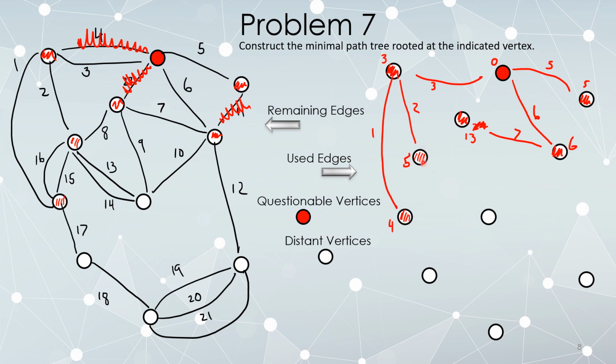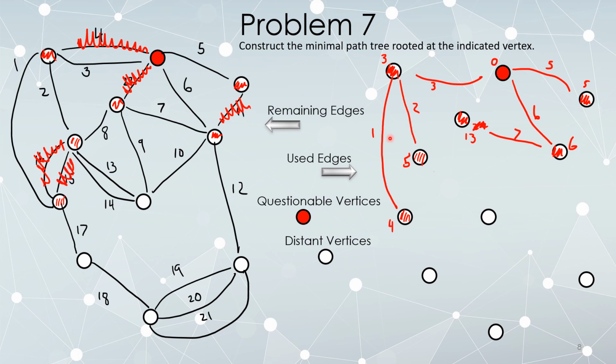All right. Now let's look at these two edges here, because I'm pretty confident I'm not going to want to use them. So let's try to introduce the 16. 5 plus 16 is bigger than 4, 4 plus 16 is bigger than 5. That means I am not going to use this edge. Since I made that determination when I first tried to use it, I know I'm never going to use it. The same thing, without bothering to write it, if I put this edge of a 15, 5 plus 15 and 4 plus 15 are both objectively worse than what I already have, so I'm not going to use that edge either, so let me just delete it here.